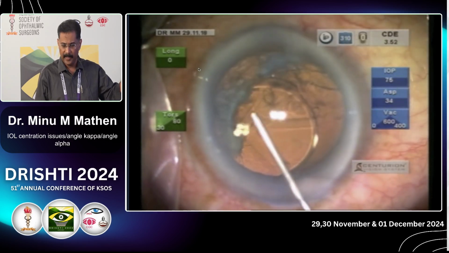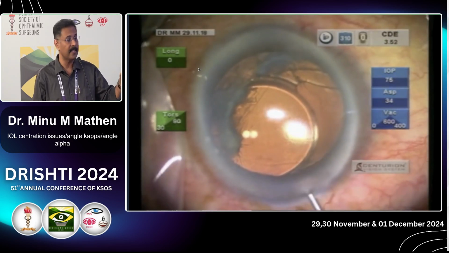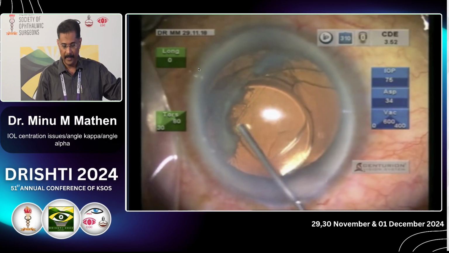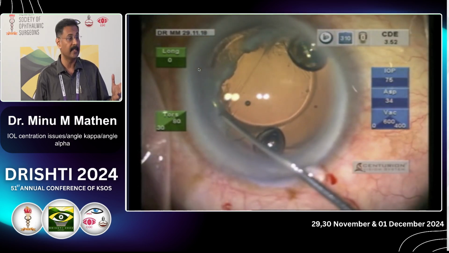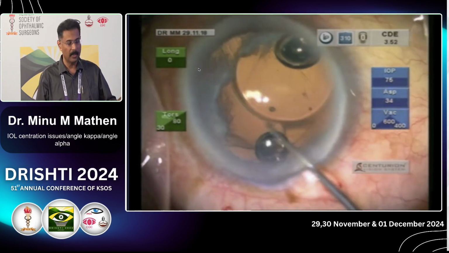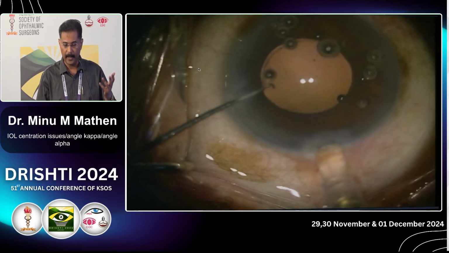Another case, placing a single piece lens in the sulcus, and it is flipped. Definitely it is flipped, but that's okay. But it is a small lens, it's a large sulcus and it is decentered. Similarly, this has to be brought out. It is in the sulcus, it can be taken out very easily, bisect and take out.